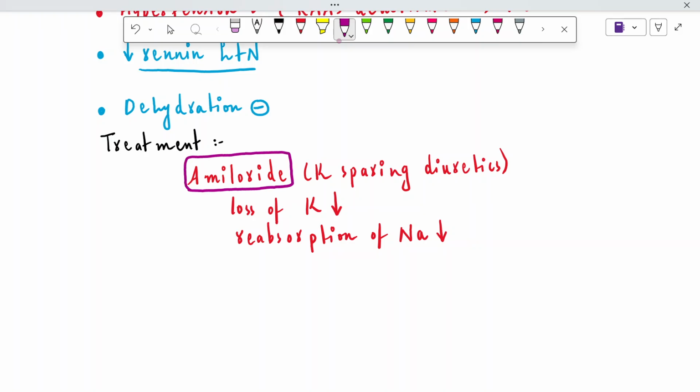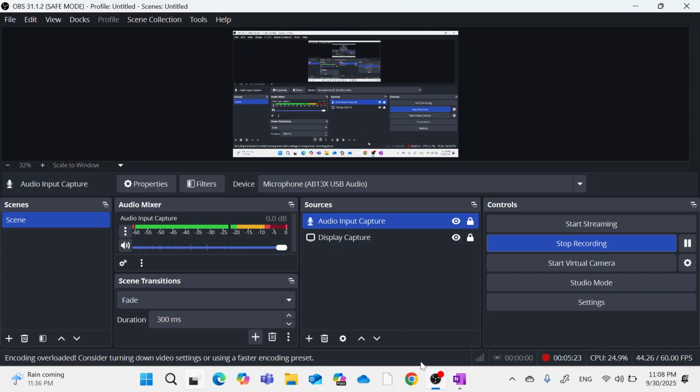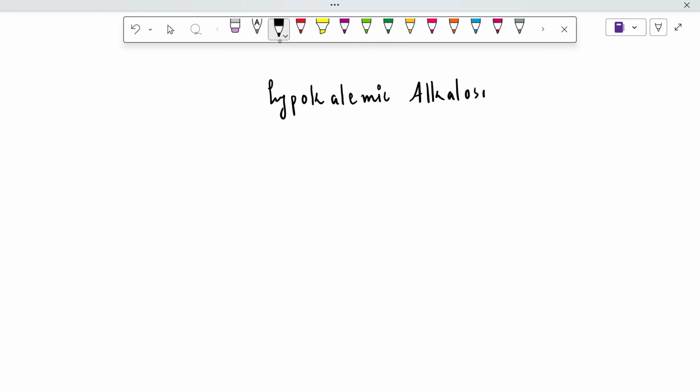Let's talk about some important aspects regarding hypokalemic metabolic alkalosis. When it comes to hypokalemic metabolic alkalosis, there are several conditions in which it will be there, right? So let's talk about them one by one.